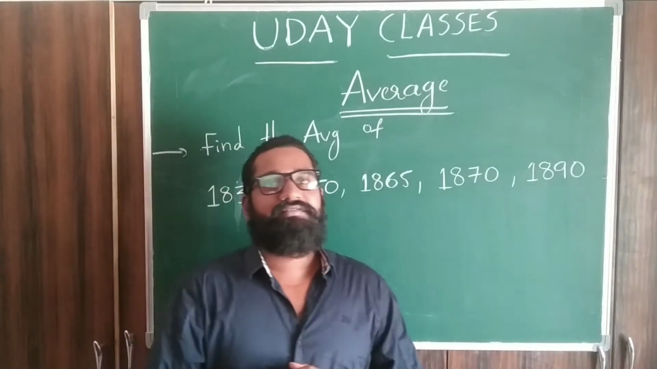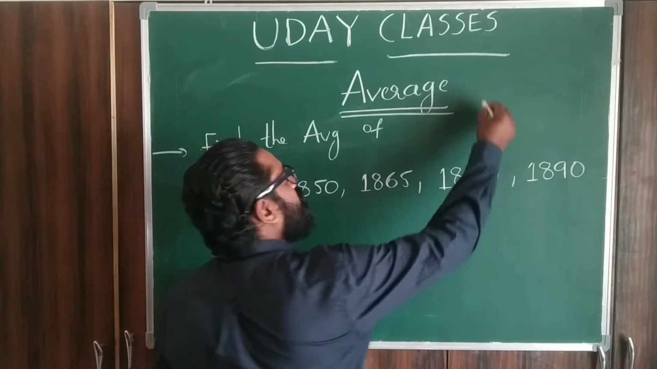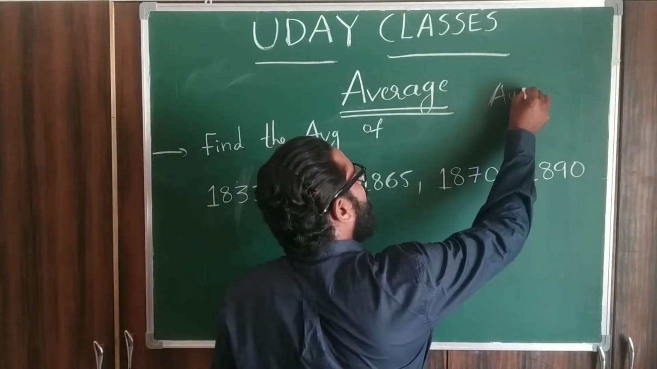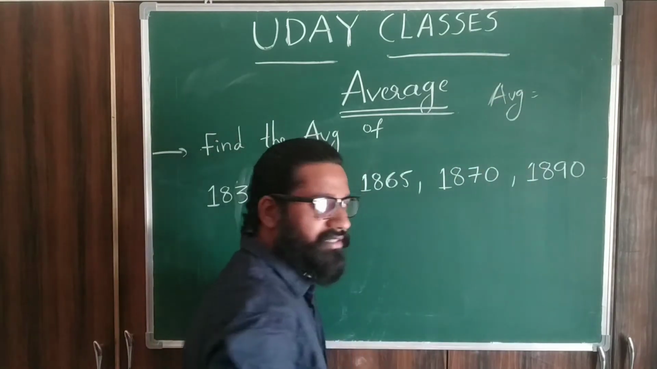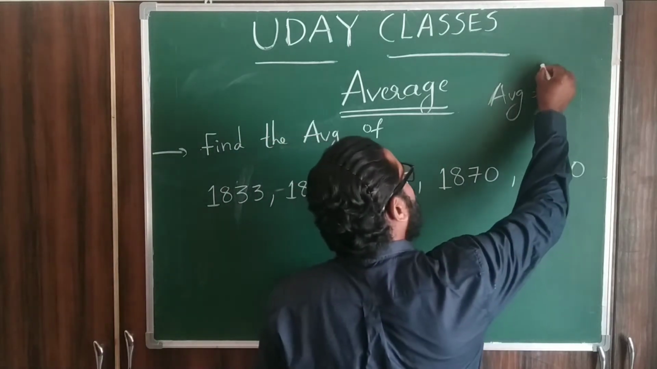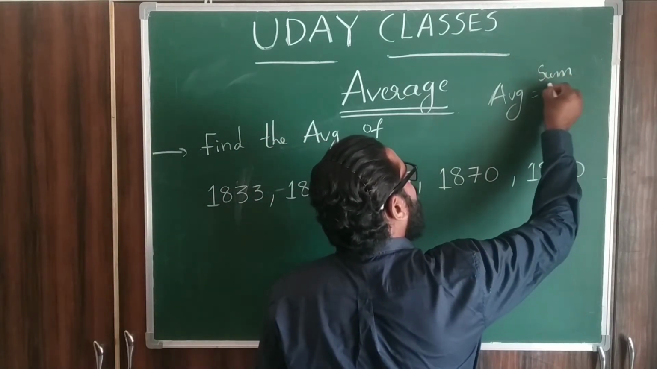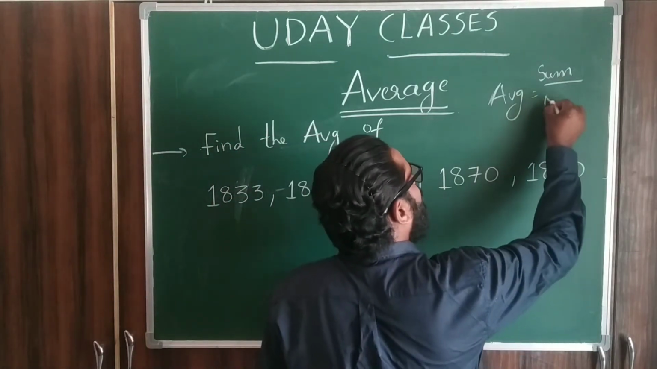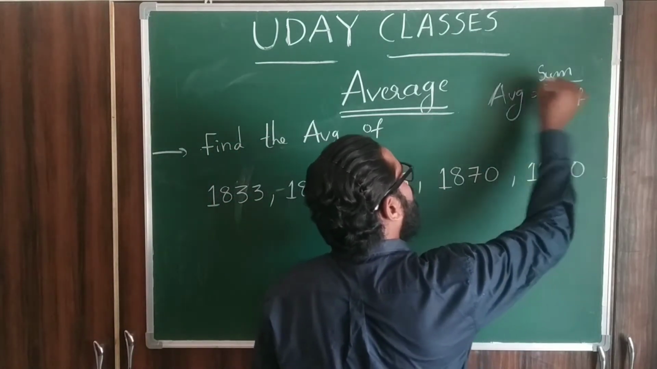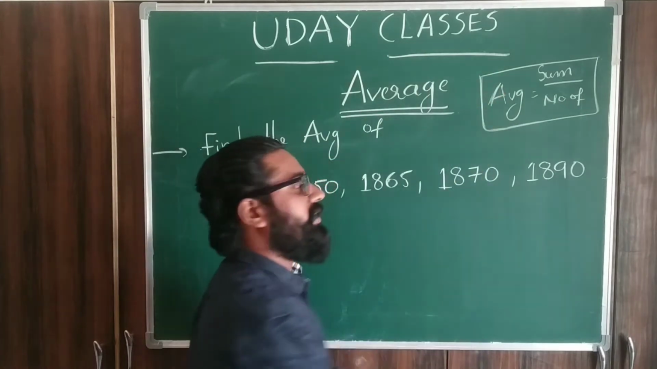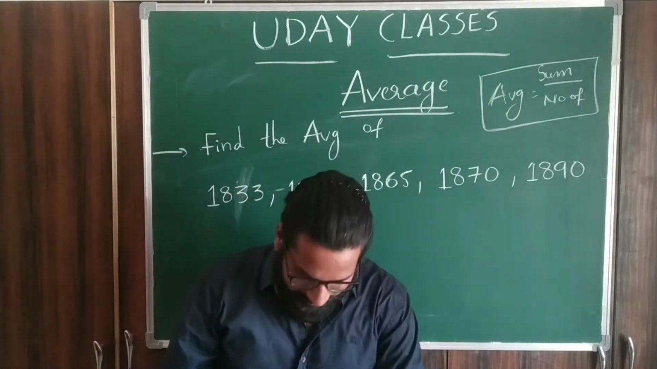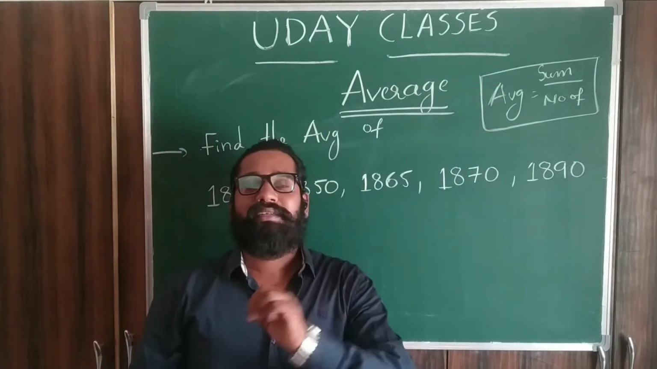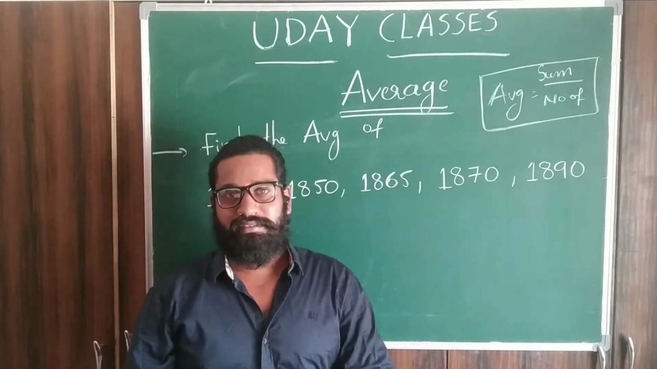Already we know the basic formula of average. To find the average, first we have to find the sum of the elements, that is the first step, and the total number of elements. This is the basic formula we all know. Is that clear? Average is nothing but the sum of the elements divided by the total number of elements.